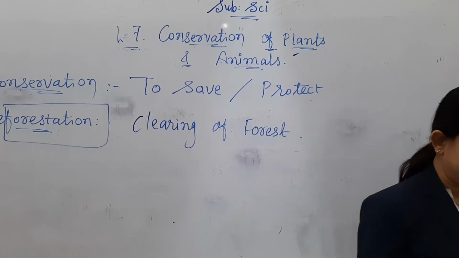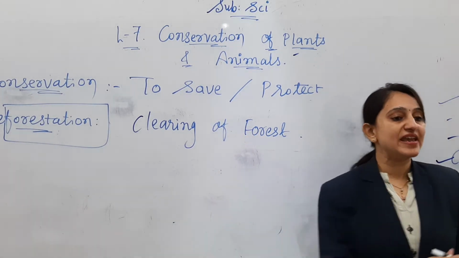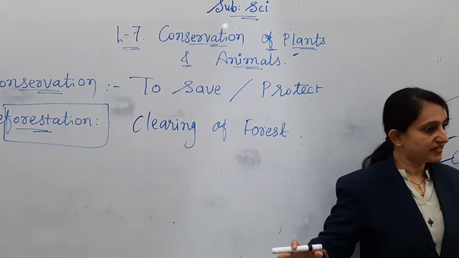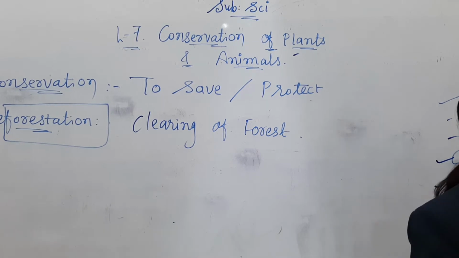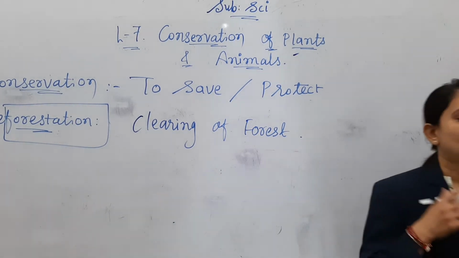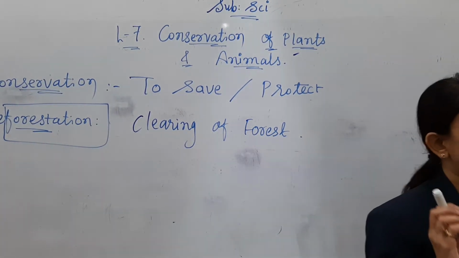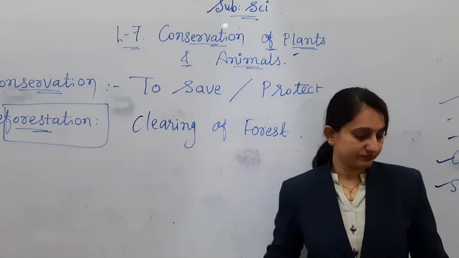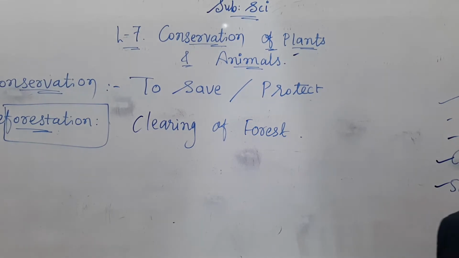So we know that deforestation means clearing of forest and using that land for other purposes. Why are we deforesting? To make big land for other purposes. For example, construction of buildings, houses, bungalows, schools, roads, etc. Right? For that we need bigger land, and that's why we are every now and then deforesting.